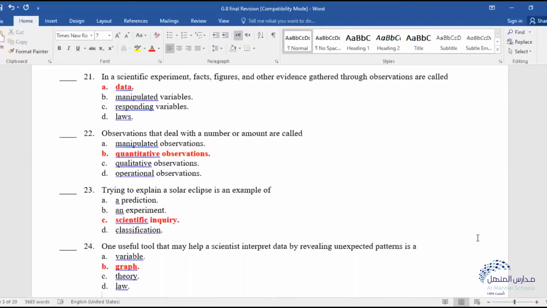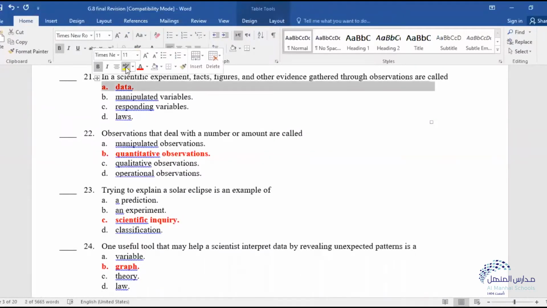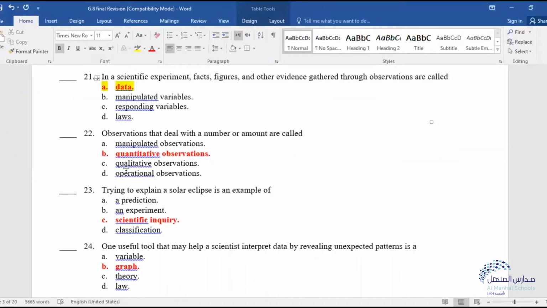We are going to continue our final revision part 3, starting from question 21 in our revision file. Question 21: in a scientific experiment, facts, figures, and other evidence gathered through observations are called... It wouldn't be variables or responding variables or law. The perfect answer will be data. Collected data will come through that.